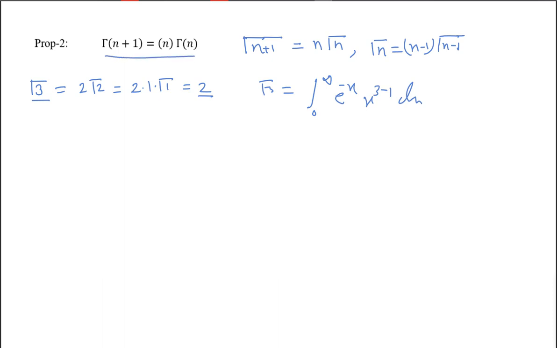How can we prove it? If I ask you to prove this theorem, gamma n plus 1 will be the integral from 0 to infinity of e to the power minus x into x to the power n plus 1 minus 1 dx.